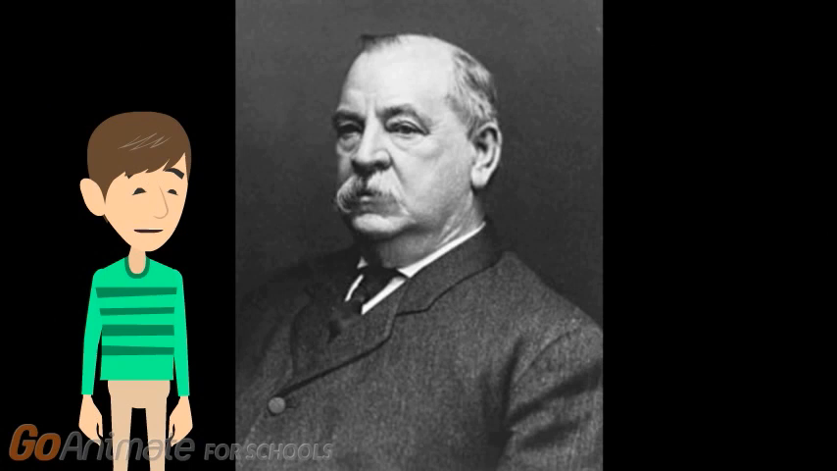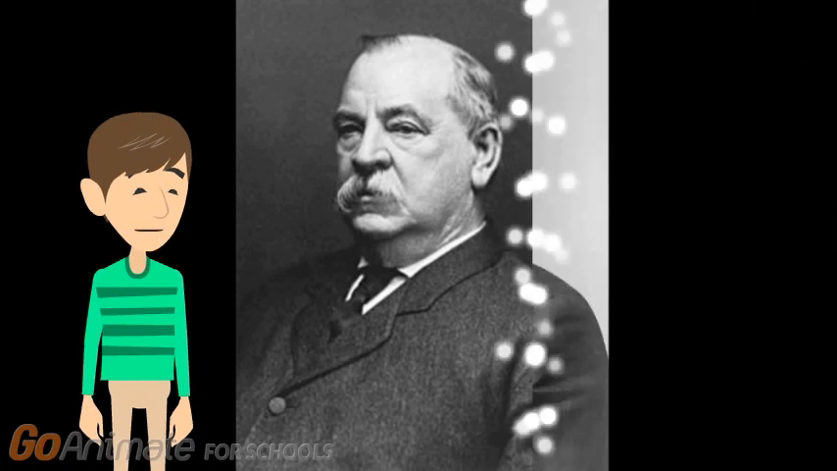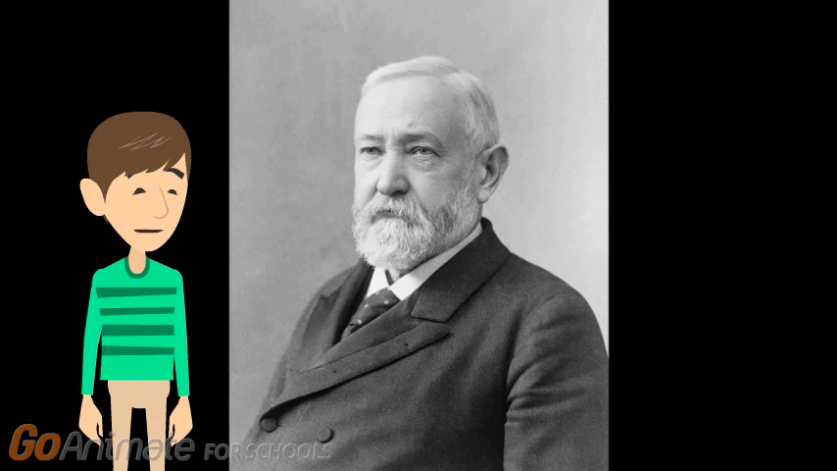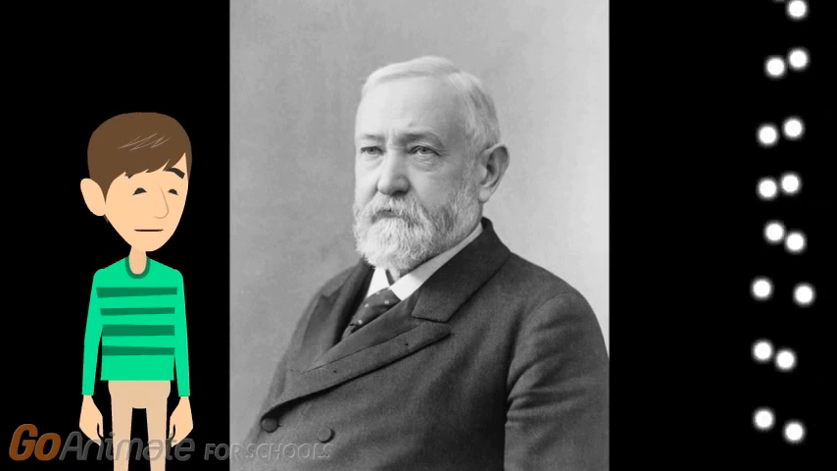The 22nd and 24th president is Grover Cleveland. He was the 28th governor of New York. He was in office from 1885 to 1889. On his second term, he was in office from 1893 to 1897. The 23rd president is Benjamin Harrison. He was the U.S. Senator of Indiana. He is also the grandson of the 9th president, William Henry Harrison. He was in office from 1889 to 1893.